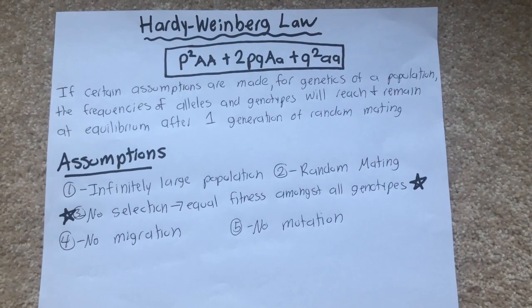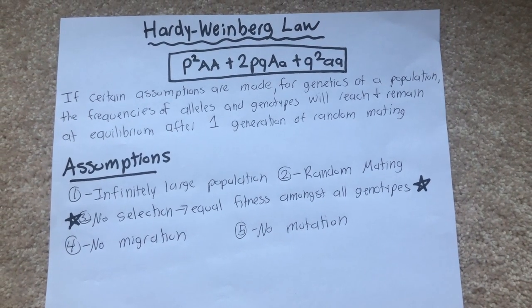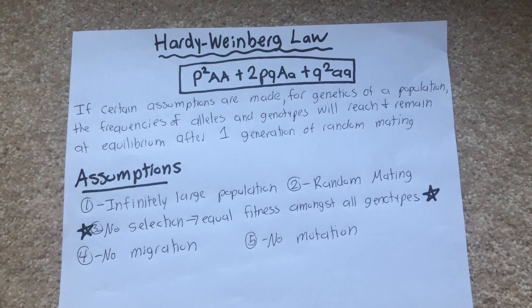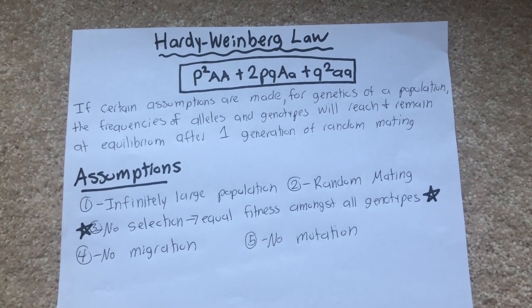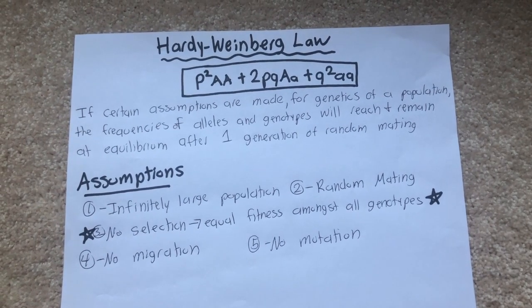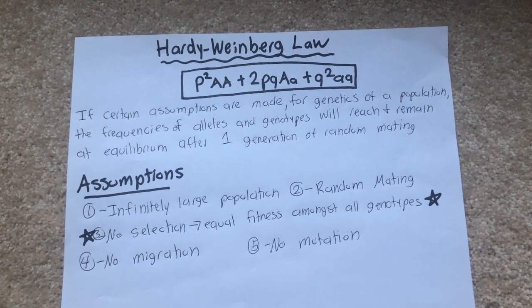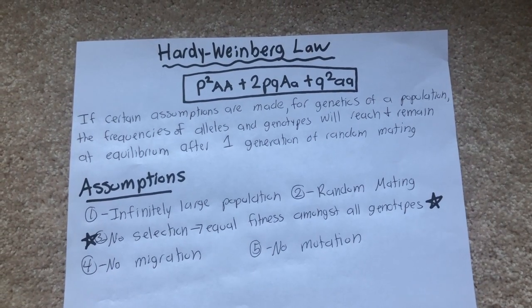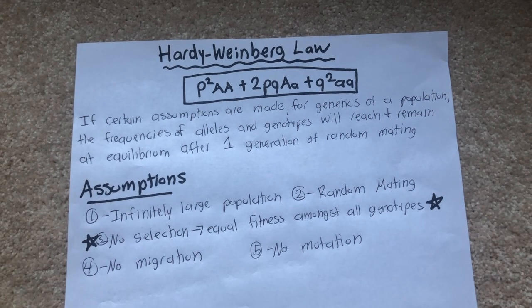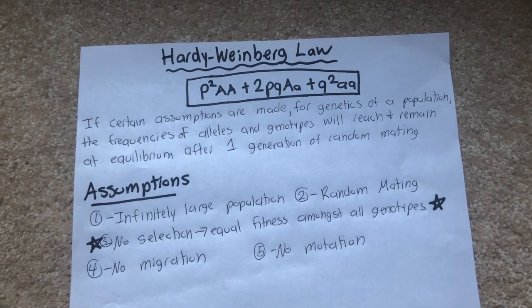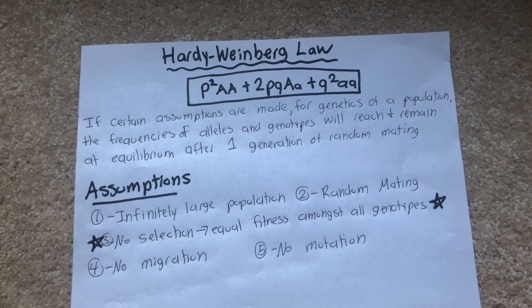First, I want to introduce the Hardy-Weinberg law, which states that if certain assumptions are made for the genetics of an observed population, the frequencies of alleles and genotypes will reach and remain at equilibrium after one generation of random mating. All this is saying is that if there are no internal or external pressures placed on a population, their genetic makeup remains the same. The assumptions mentioned are infinitely large population, random mating, no selection, meaning there is an equal fitness amongst all genotypes, no migration, no mutation. We will focus on no selection today.